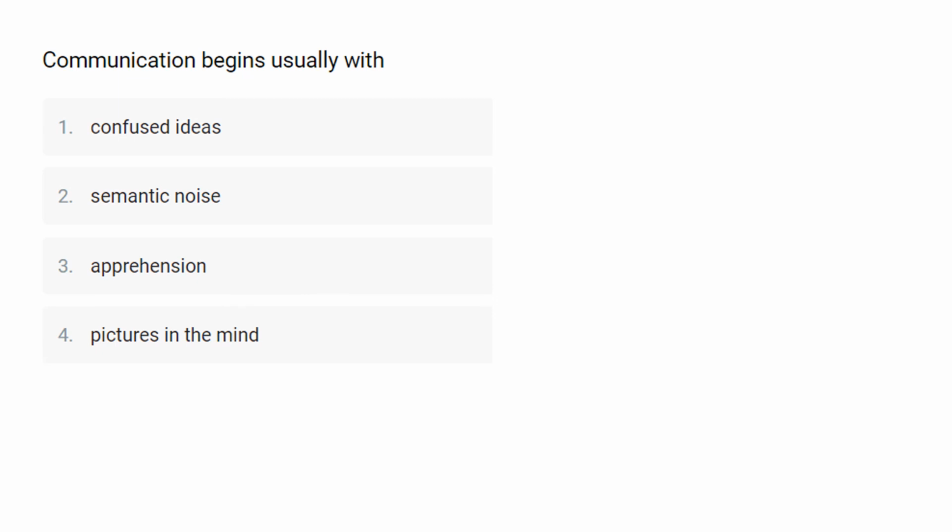Communication begins usually with... So in this question they ask you, communication begins usually with what? For which the first option is confused idea, second one is semantic noise, third one is apprehension, and last one is picture in the mind.